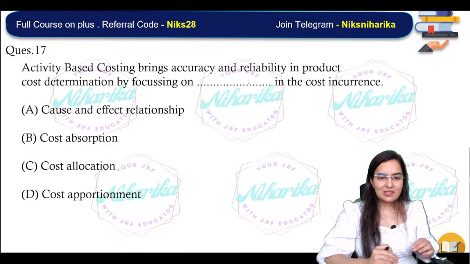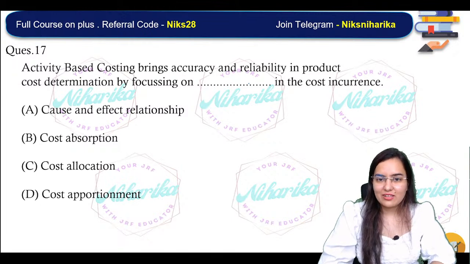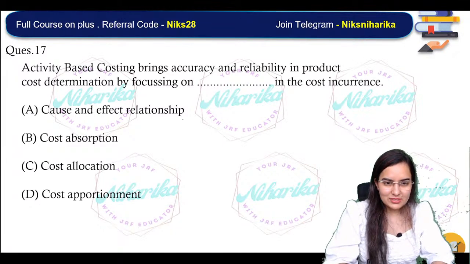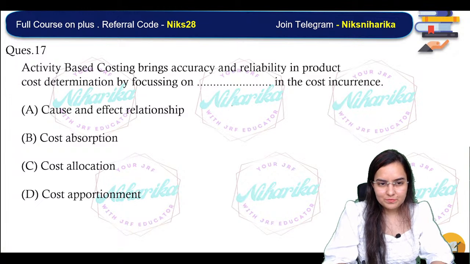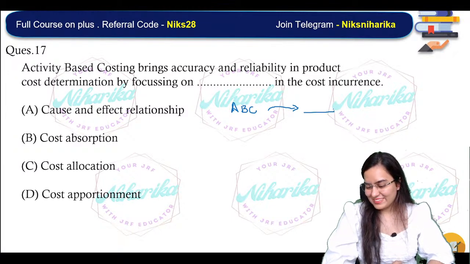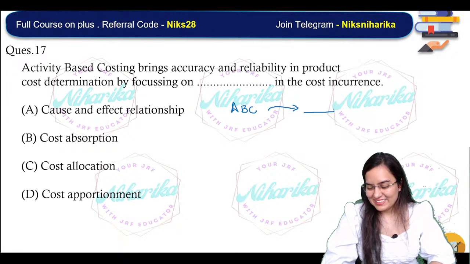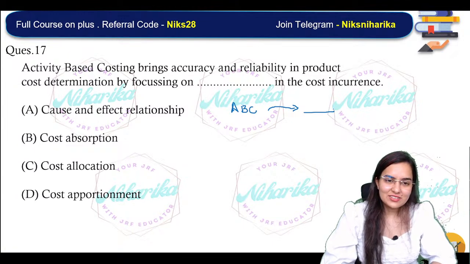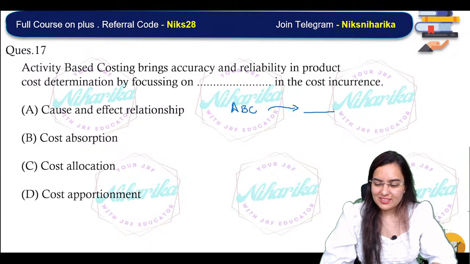Now, activity-based costing brings accuracy and reliability in product cost determination by focusing on. So, please tell me, activity-based costing, ABC, it focuses on what? Acha, seriously, okay. Activity-based costing, ABC.